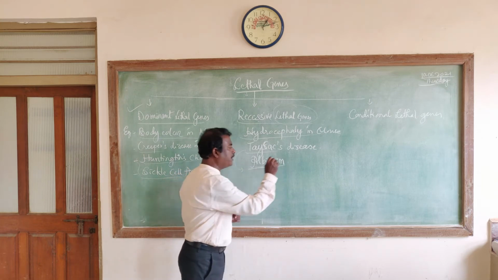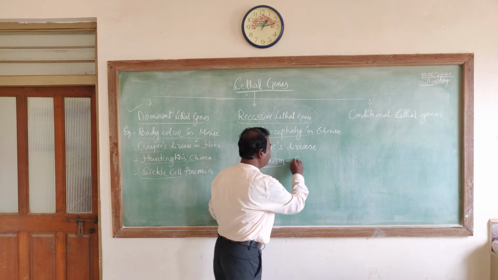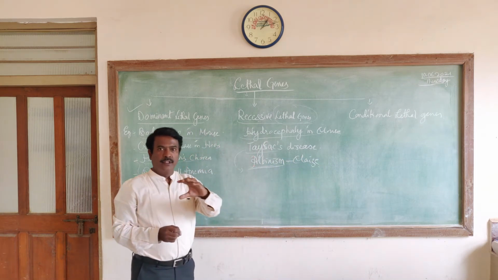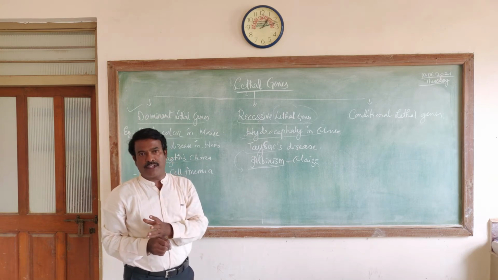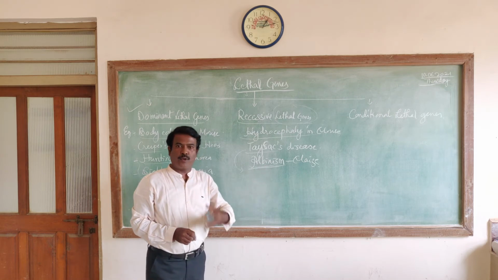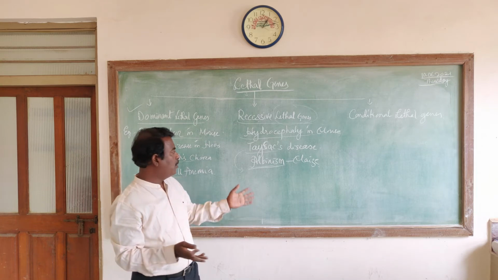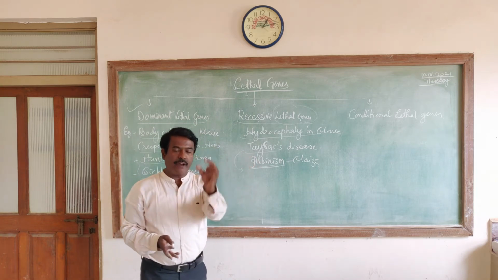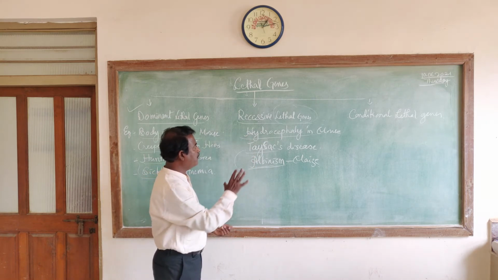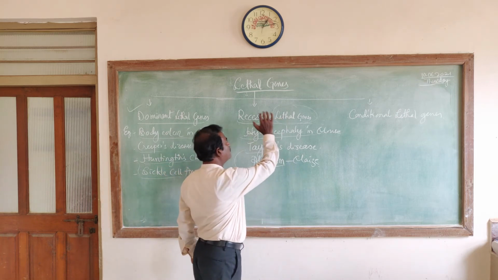Then the third one, albinism. This is an example to be referred to in the case of maize plant. Here, with albinism, there is absence of chloroplast, the green colored tissue. Because of that, the maize plant cannot grow normally, as its photosynthetic capacity will be lost. So once again, that character affects the survival of that particular maize plant. This is how various kinds of disorders are expressed as characters by the recessive lethal genes.